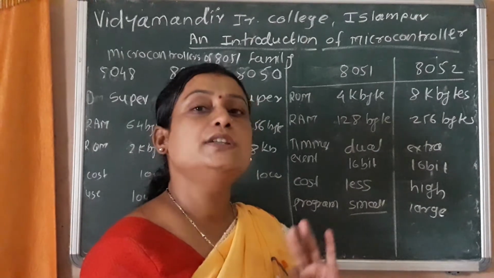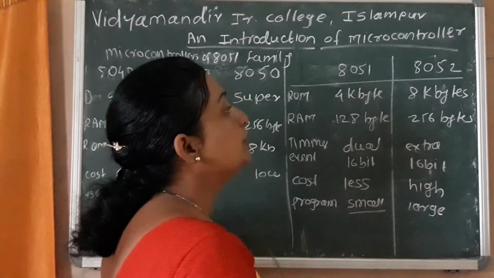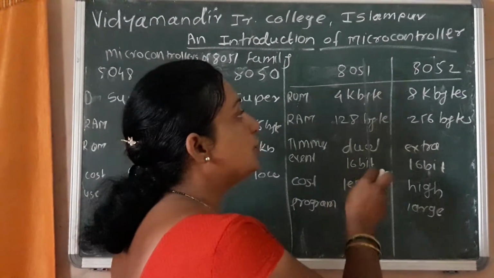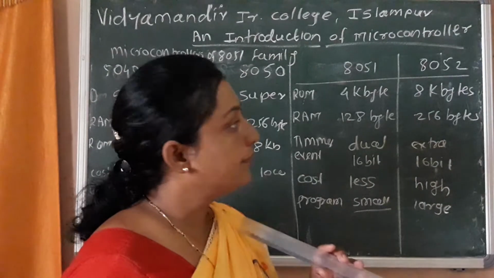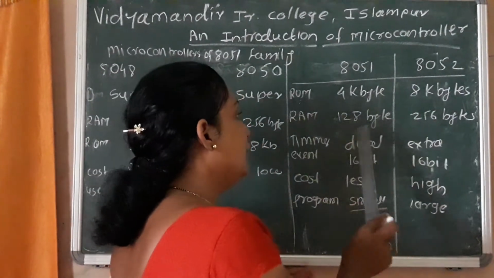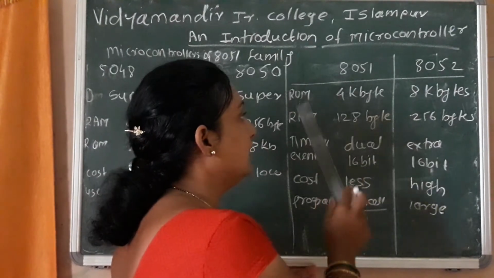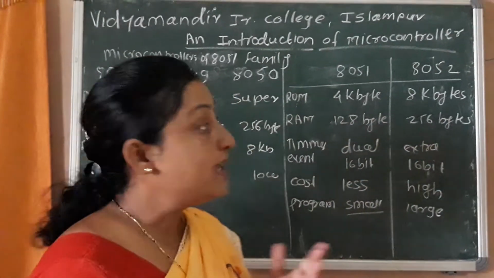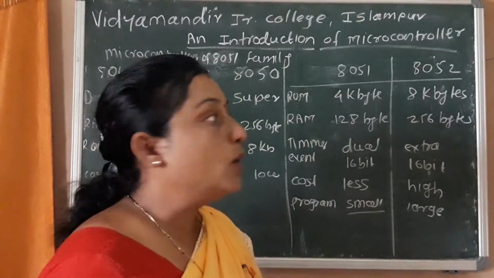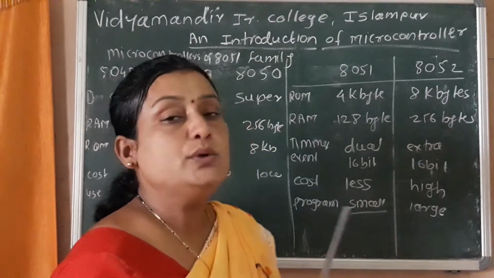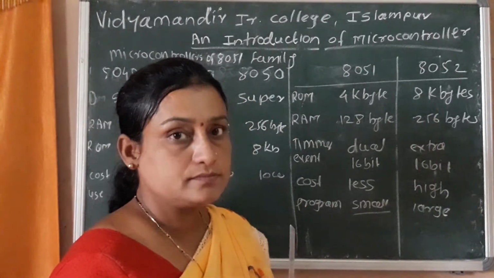In a board examination, a 3-mark or 4-mark question can be asked: give the difference between 8051 and 8052 microcontroller. In that, you write any 4 points: cost, timer event counter, RAM and ROM. Also a question can be asked how the 8052 differs from the 8051.